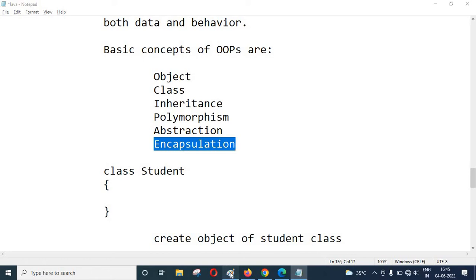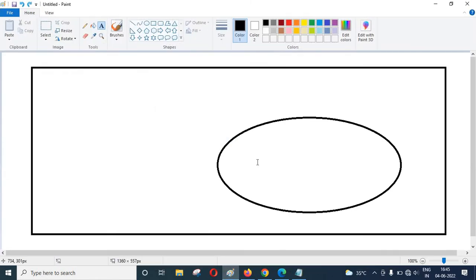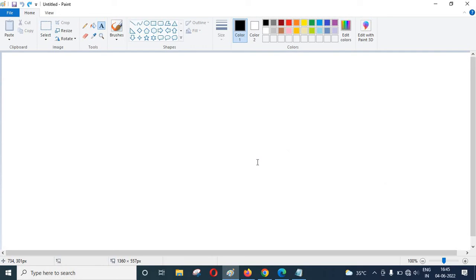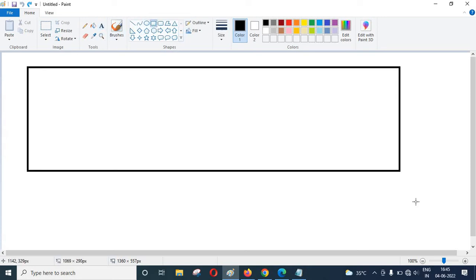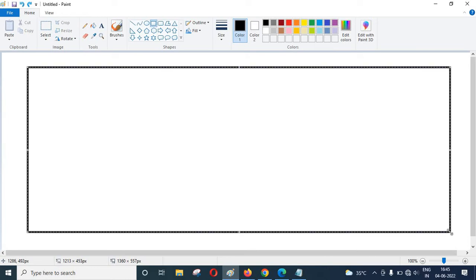What do you understand by the meaning of encapsulate? Encapsulate actually means to put something in a container, to make a whole thing in a container. Like a capsule, you have already seen that there are so many granules in it, small like a ball. When these granules are combined in a capsule, that is called encapsulation. In Java, when your code is combined together in a box, that is called encapsulation.